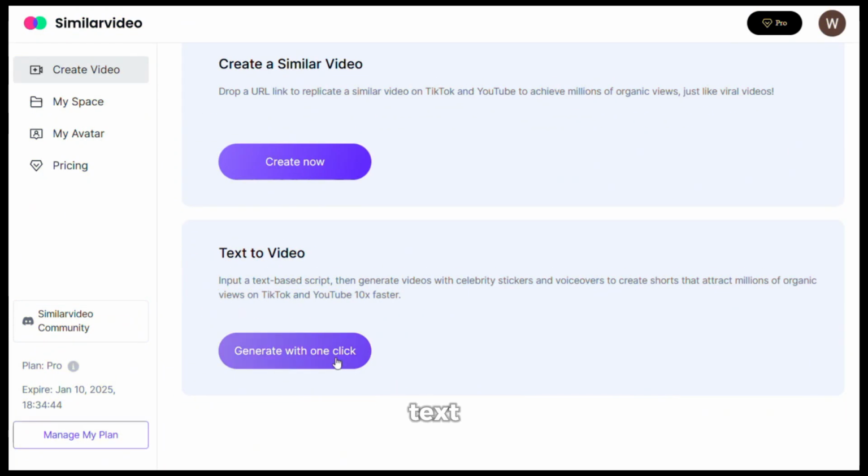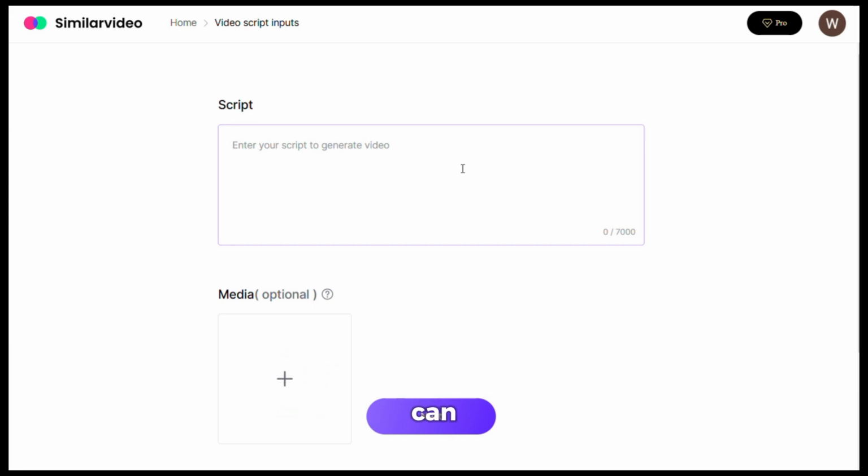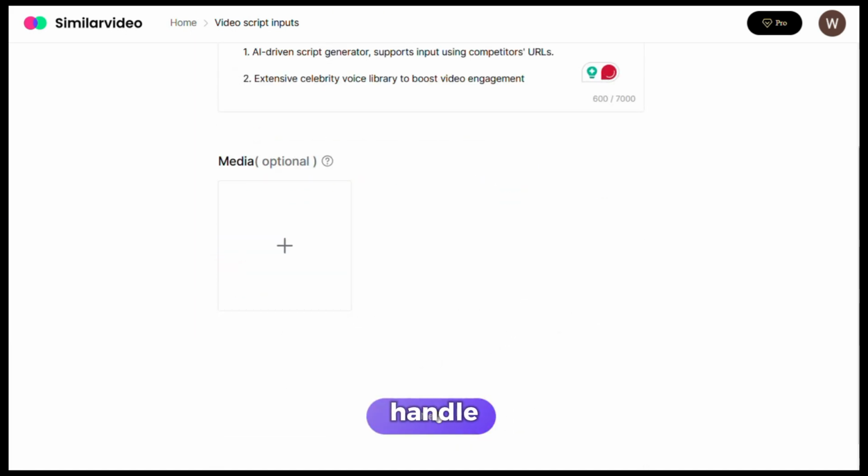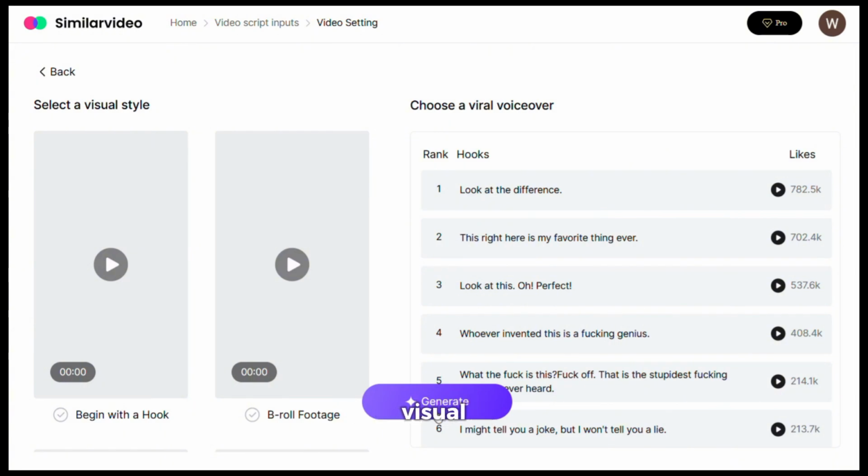Now, let's discuss the text-to-video feature. With text-to-video, you can input a text-based script and generate videos with celebrity stickers and voiceovers to create shorts that attract millions of organic views on Instagram or YouTube 10 times faster. Start by entering your script, and this AI will handle the rest, turning your words into engaging visual content.